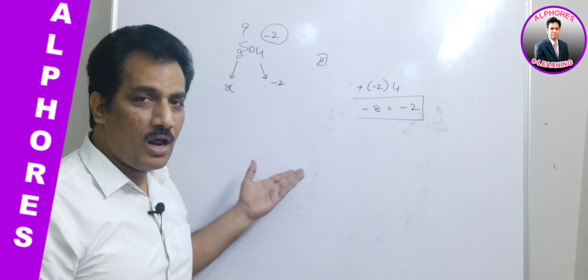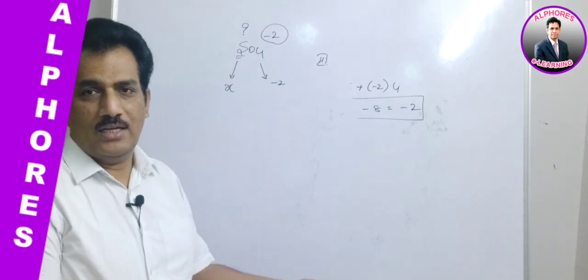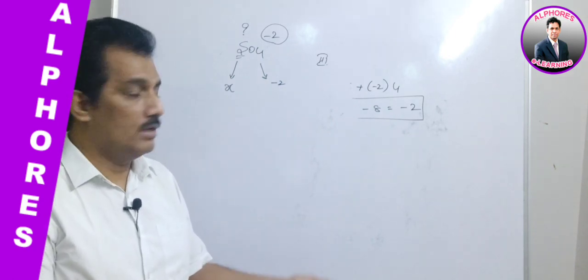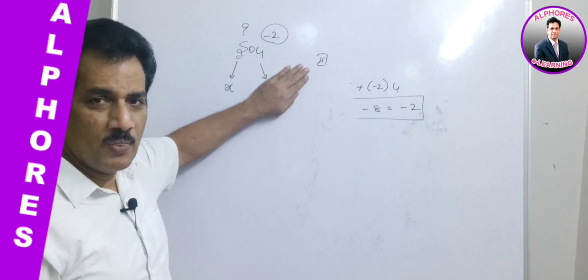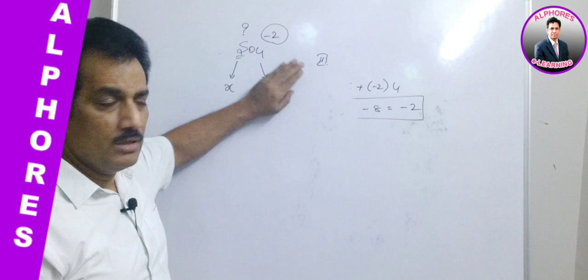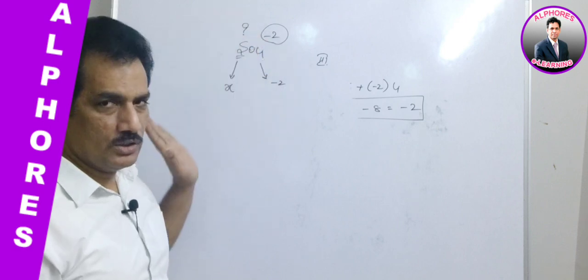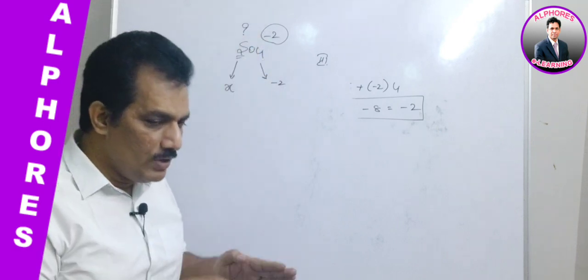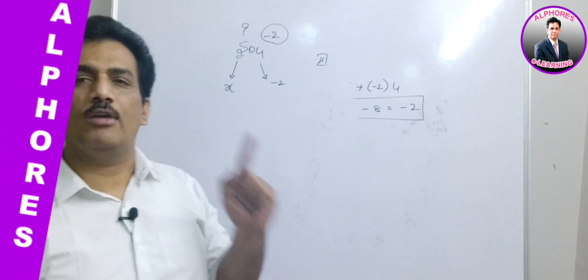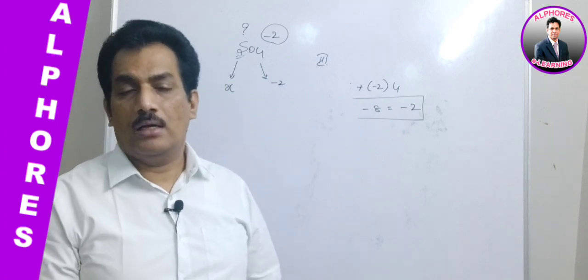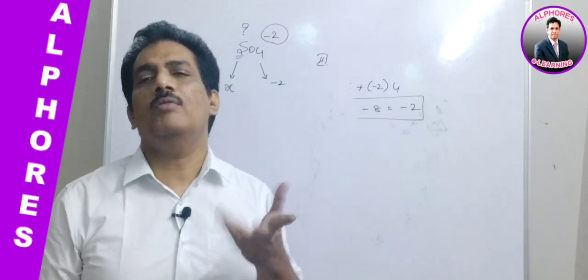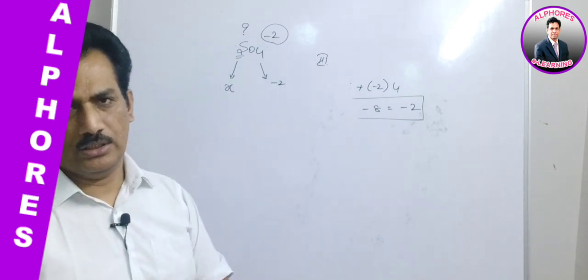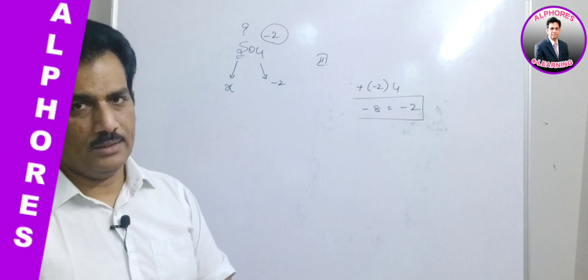If both are unknown, then there is no scope to find any oxidation state. Are you following? If it is also not known, then what to do? Nothing to do. Clear? That means at least the oxidation states of a few elements in a given chemical species, except the required element, should be known. For the remaining atoms, if we know the oxidation state, then only can we calculate the unknown element's oxidation state. Make it a point. Clear?